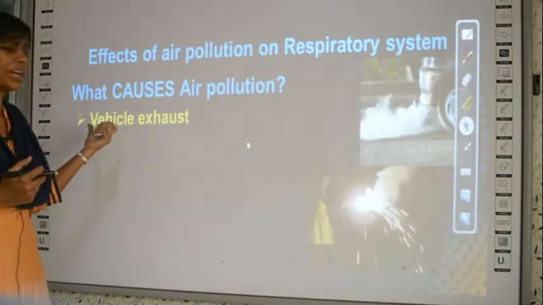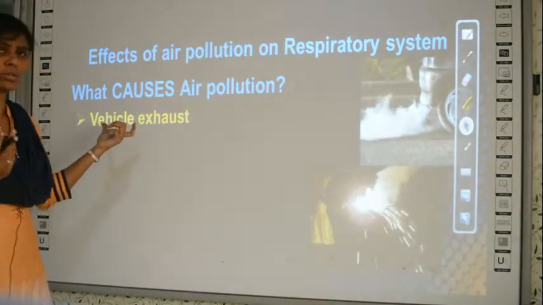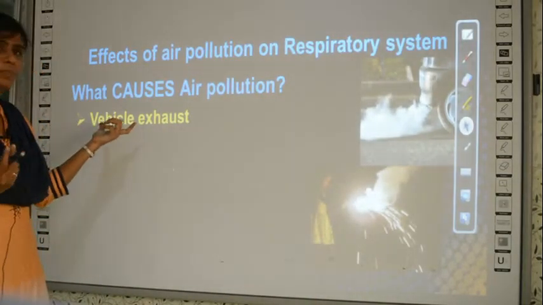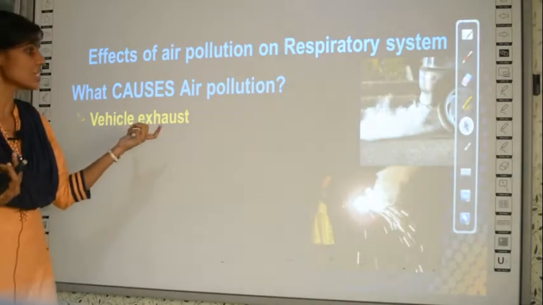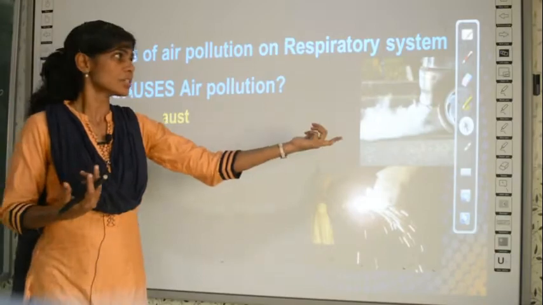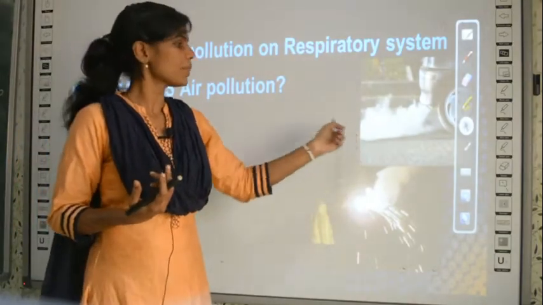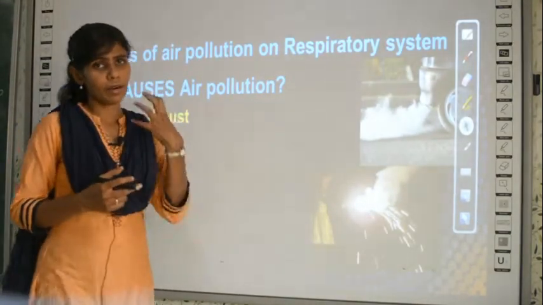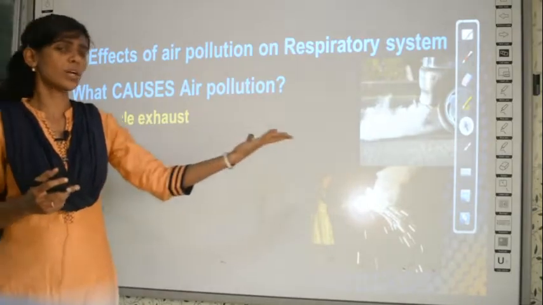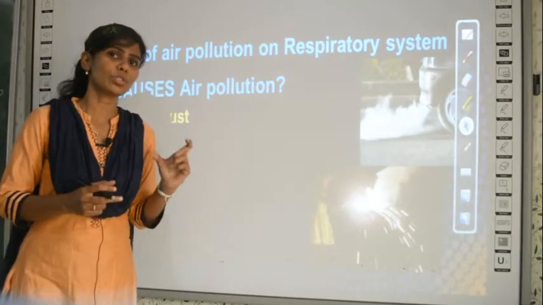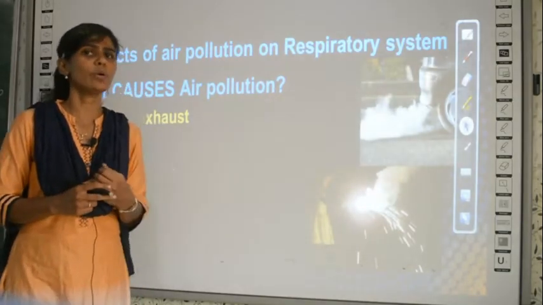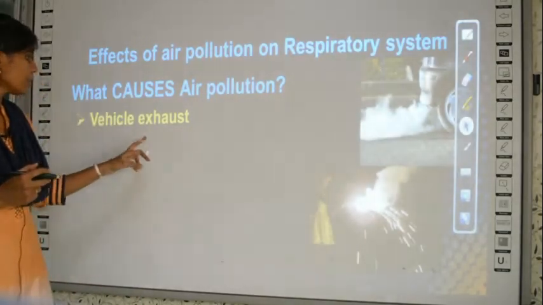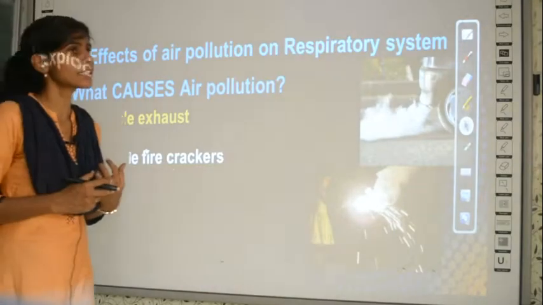We have so many vehicles, one or two cars in every house, no? Because the number of vehicles has increased, we get more air pollution. Vehicles release so many pollutants. This smoke and gas contain gases like carbon monoxide, which is not good for us. So from vehicle exhaust we get air pollution.